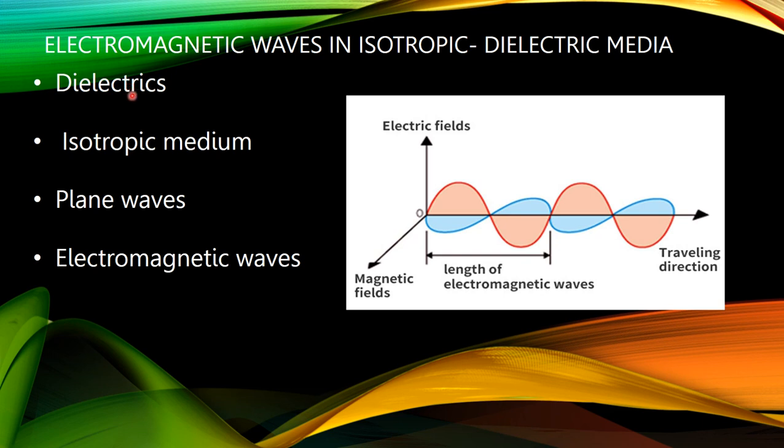Next, we explain isotropic medium. A non-conducting medium which has the same properties in all directions is called an isotropic medium. Next, we explain plane waves. A plane wave is one in which the wave amplitude is constant over all points of a plane normal to the direction of propagation.